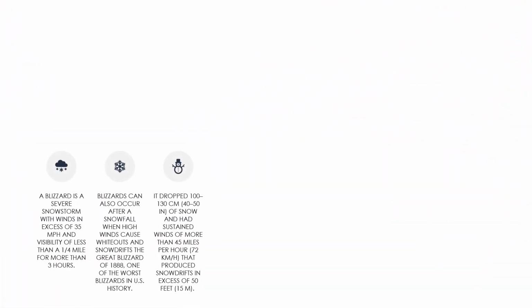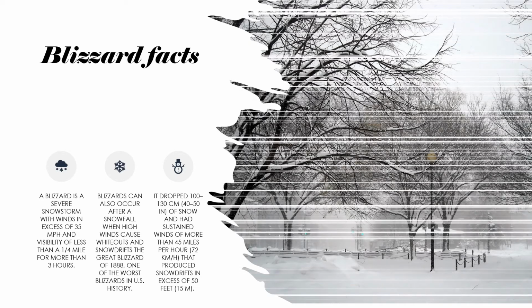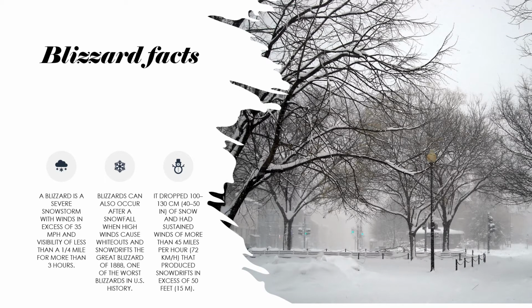So the facts of blizzards are that a blizzard is a severe snowstorm with winds exceeding 35 miles per hour and a visibility less than one fourth of a mile for more than 3 hours. Blizzards can also occur after a snowfall when high winds cause whiteouts and snowdrift.